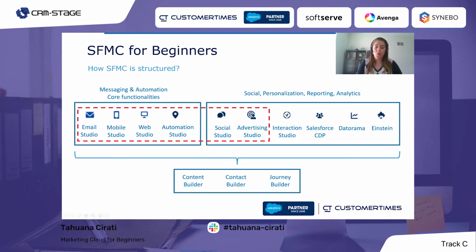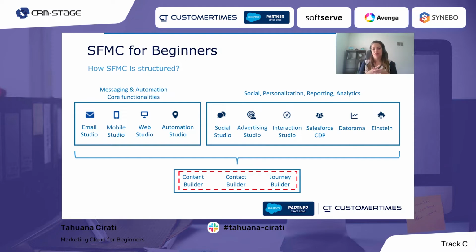Another type of component in Marketing Cloud is what we call the builders. These builders will basically touch, if not all, studios and products, most of them. There are more builders, not only these three, but I highlighted these three because they are the most important ones, and the ones that we use the most in projects. We have the Content Builder, where we can create the email messages, upload files, and create LINE messages or SMS messages. It's basically where we create the content to be used in our campaigns.